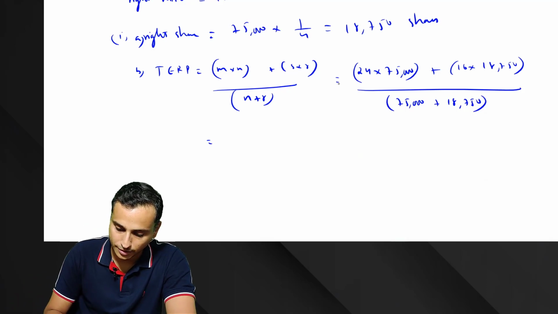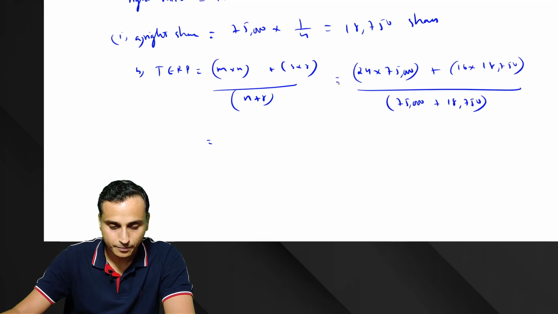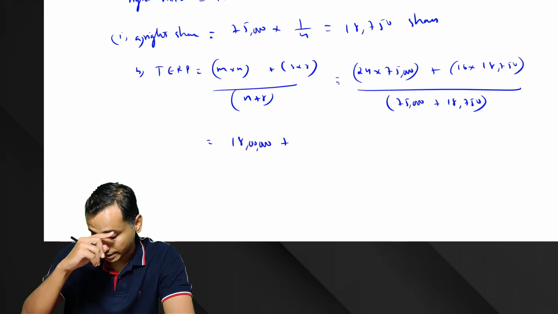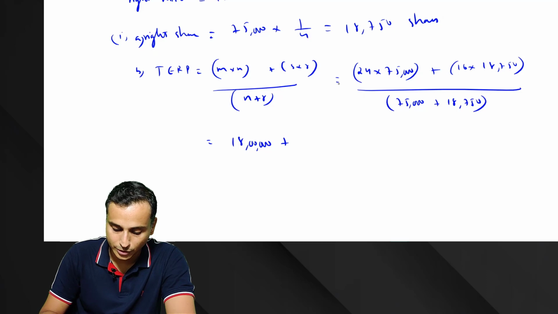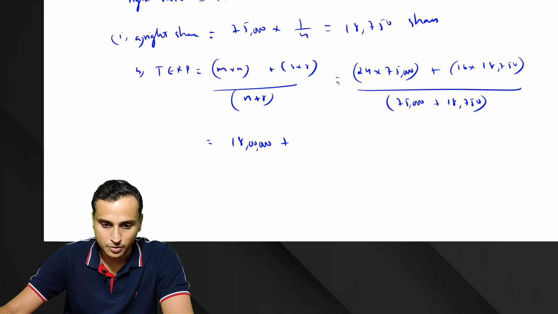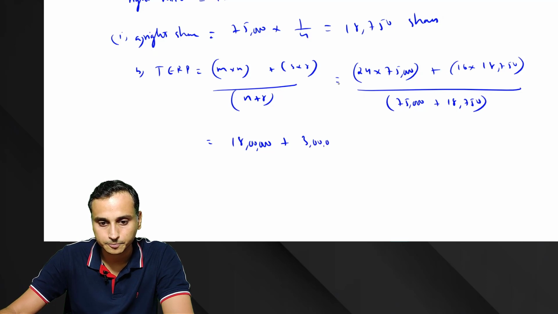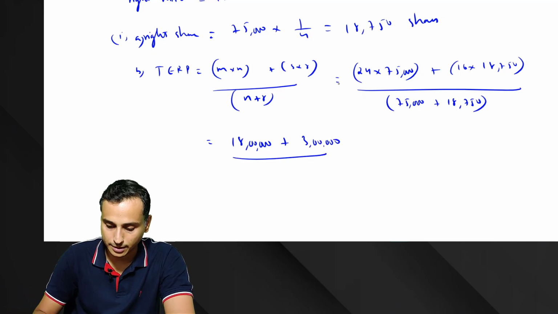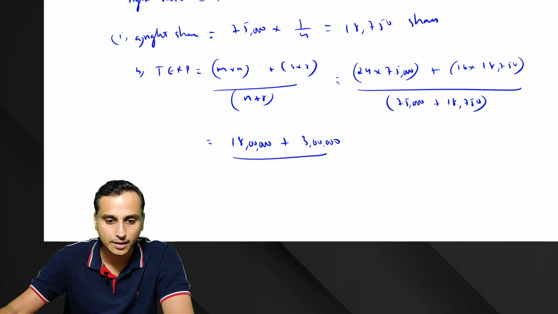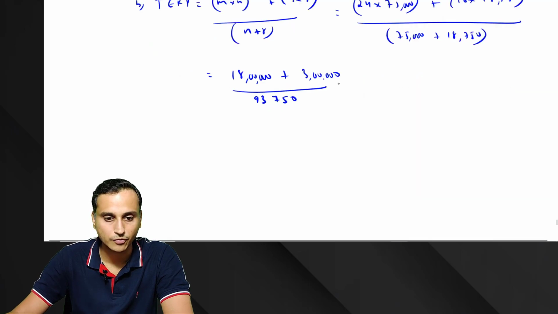24 into 75,000, how much do we get? 18 lakhs. Plus 16 into 18,750, how much do we get? 3 lakhs. Divided by 75,000 plus 18,750, that is 93,750.